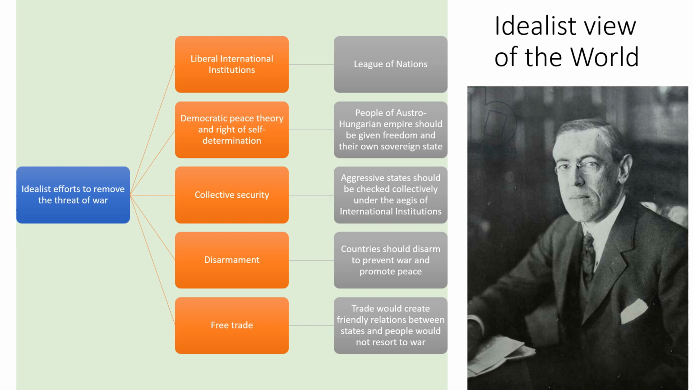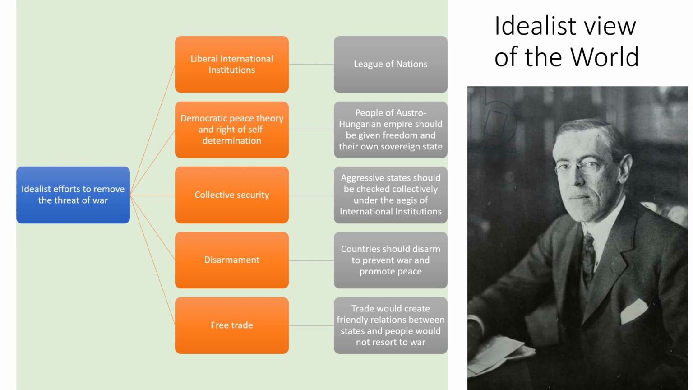Aggressive states should be checked collectively under the aegis of international institutions. We know that this was one of the tasks and responsibilities of the League of Nations. All the nations got united under the aegis of this international institution, and they pledged that they would come to the forefront if there is any aggressive state, and they would collectively try to protect the victim state, and collectively try to prevent the aggressive state from doing any harm to the victim state. And this was the concept of collective security, and this is actually based on the liberal philosophy.